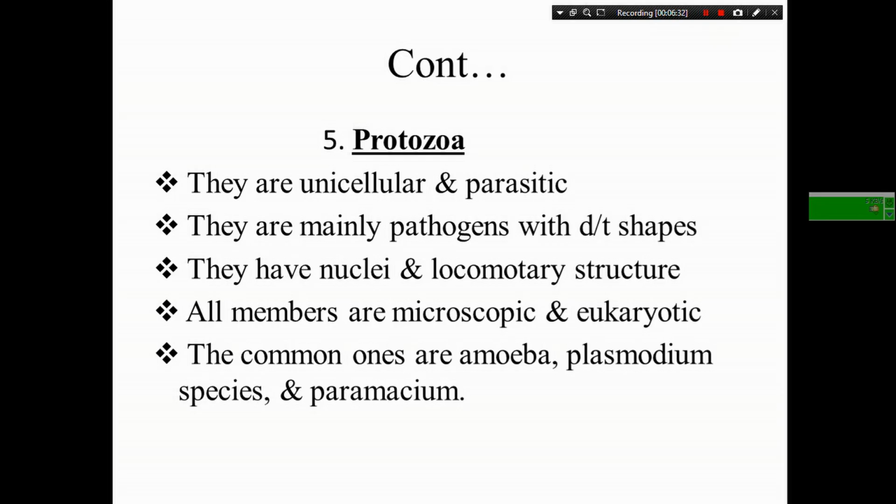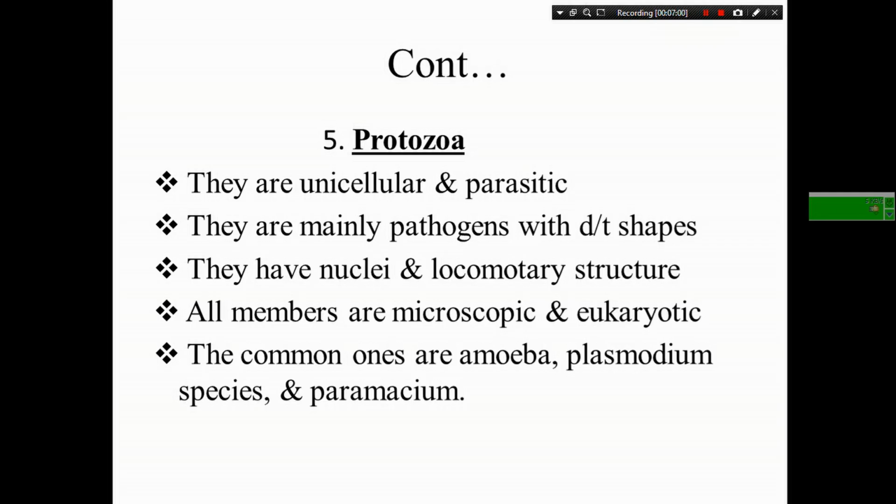The protozoa group includes Plasmodium falciparum species, Entamoeba, Stylotica, Trypanosoma. Those are classified under protozoa of kingdom Protista. This kingdom Protista is categorized into two subkingdoms, the subkingdom Protozoans and the subkingdom Algae.